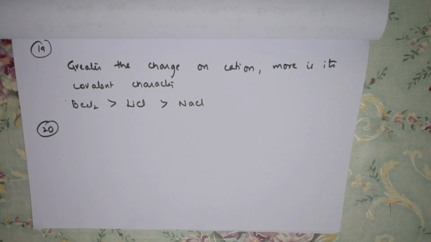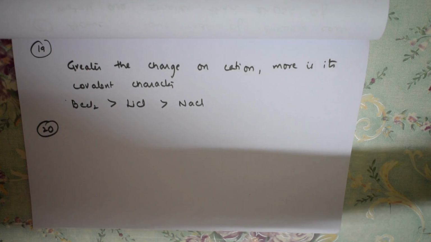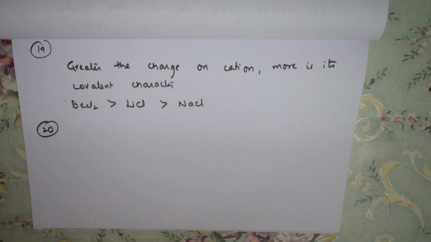So the cationic size, how will you write it? Suppose potassium, calcium, and magnesium are there, you can see the atomic number and write the sizes. That's easy. So that is one concept: based on the atomic number you can write that. Now suppose the charge on the cation increases, so what will happen? The Z effective increases, so atomic size decreases. That is one concept which you have to remember.